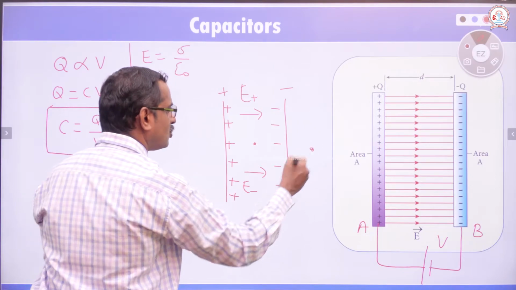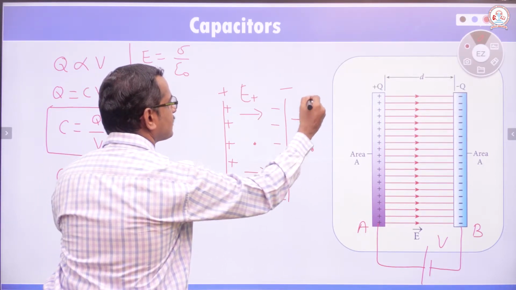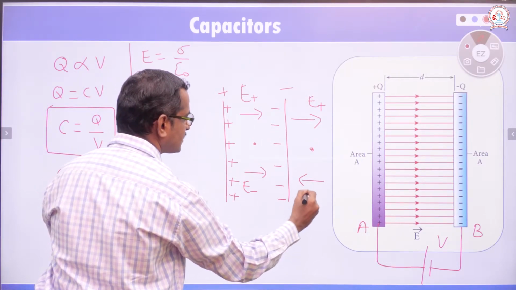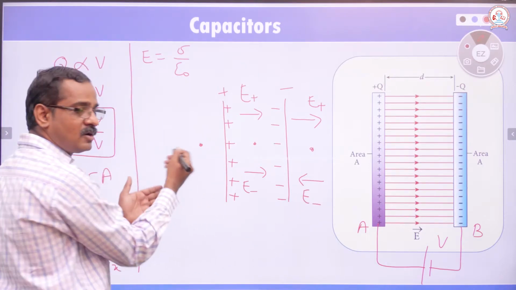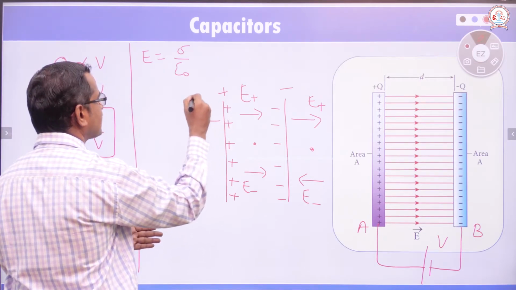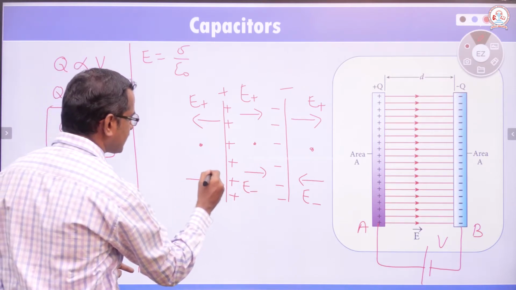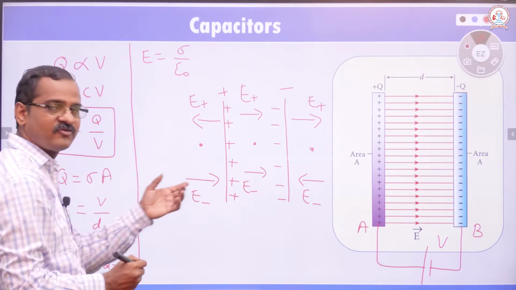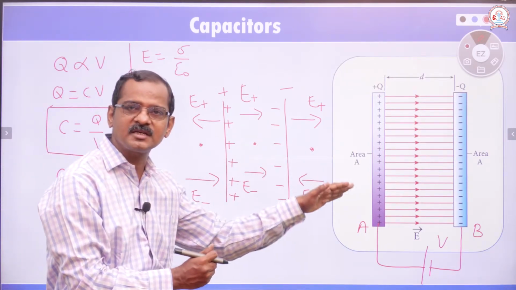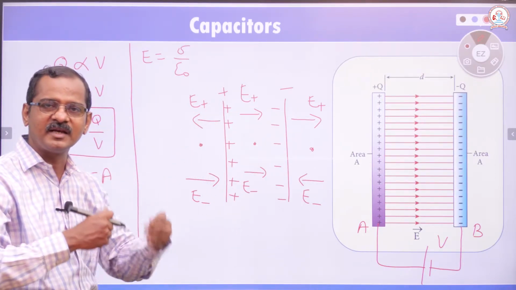For a point which is outside the plate, due to this positive, electric field will act along this direction. Due to this negative, electric field will act along this direction. For a point which is outside on this side, electric field due to positively charged plate, E plus, will act along this direction, and electric field due to negative charge, E minus, will act along this direction. Electric field starts at positive charge, terminates at negative charge. So if you just consider points outside the charged plates, you see that the electric fields are acting in opposite directions, therefore they are getting cancelled.